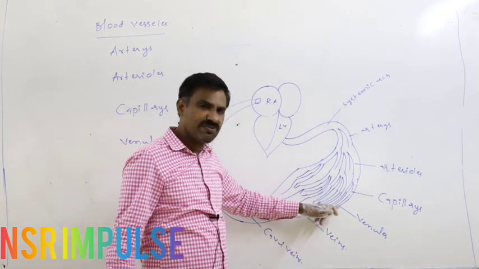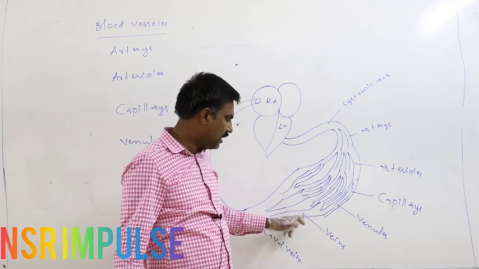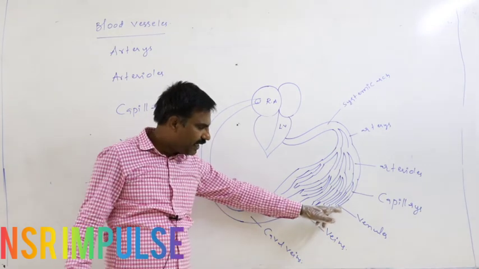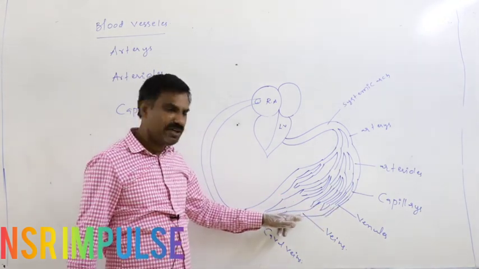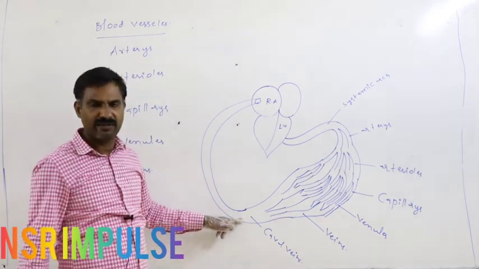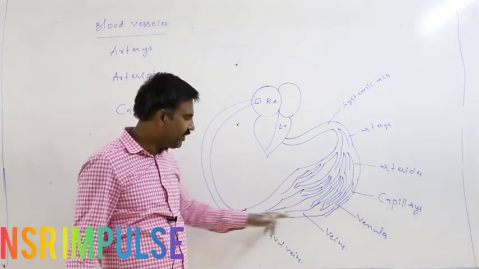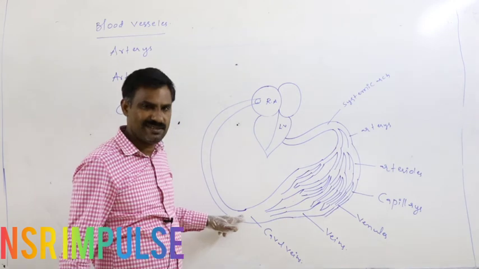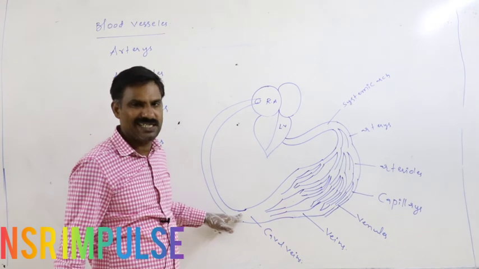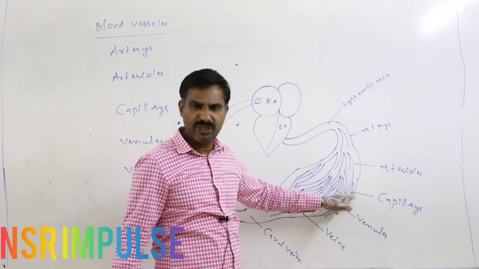Again, venules, which have a very small diameter, aggregate to form veins of increased diameter. Means the diameter of the venule is less than the diameter of the vein. The diameter of the vein is less than the diameter of the caval vein. Means from the venules to the caval vein, diameter progressively increases. Diameter from the artery to the capillary progressively decreases.